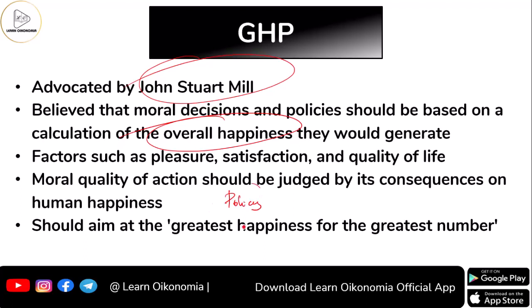So whenever you go for a policy, it's always important to ensure that it is creating pleasure, it is creating satisfaction, it is creating some quality of life, it is creating some benefits for the people, and so on. And then you can promote that particular policy. Otherwise, if it is creating suffering, just reject that policy. So moral quality is very important here. And we can say that if you are taking a policy, just aim at the greatest happiness of the greatest number of people. So this greatest happiness for greatest number, this should be our target every time. This is the idea of greatest happiness principle.